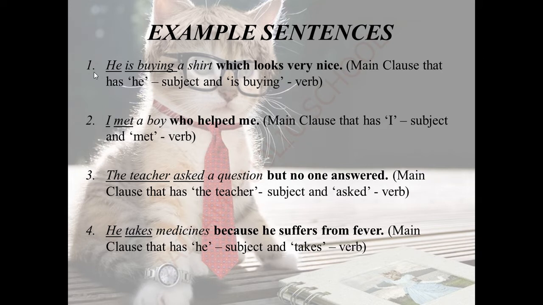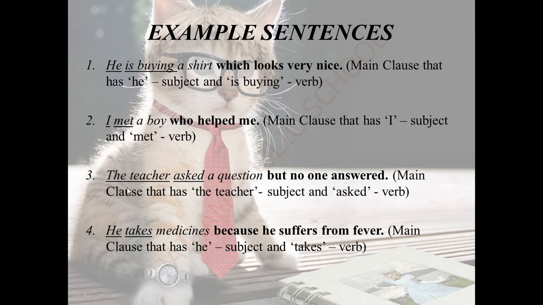Hope you understood what the main clause is in the first sentence. Let's move on to the second sentence. You can know about it very well. See the second sentence: I met a boy. I is a subject. Met is a verb here. So I met, it gives a complete meaning, right? So whom have we met? A boy. So it gives a complete meaning for a sentence. So I met a boy. It gives a complete meaning for a sentence. So it is a main clause.